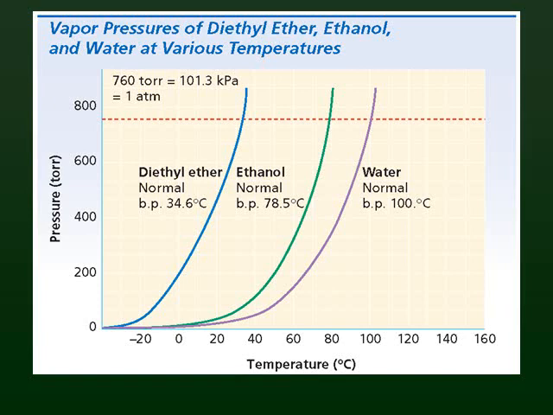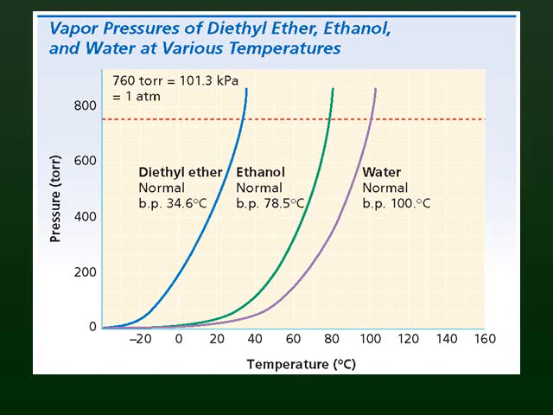This figure gives the relation between the temperature and vapor pressure for different liquids: diethyl ether, ethanol, and water. You notice here that for diethyl ether, if you heat it, its vapor pressure starts to increase till it reaches here the atmospheric pressure, 762.